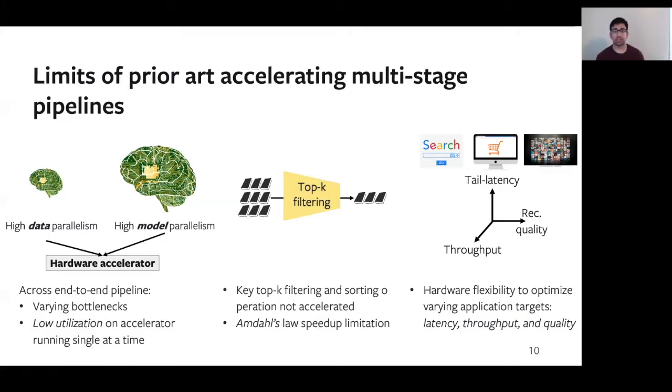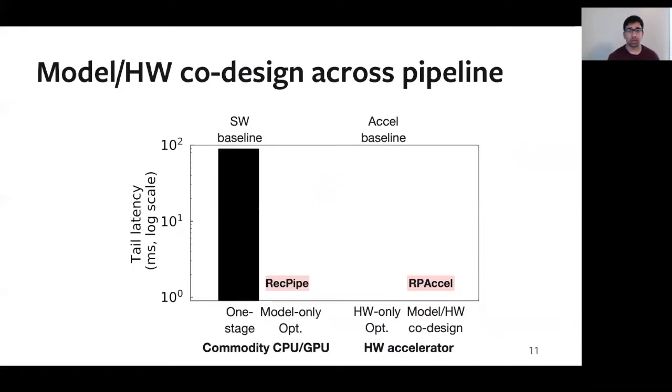To address these limitations, this work proposes very deep model hardware co-design for end-to-end recommendation pipelines. Before we get into the core results and the design contributions of this work, let's see the performance optimization opportunity available by co-designing models and hardware. Here on the y-axis, we have latency, and on the x-axis, we start with a baseline one-stage CPU recommendation engine, and we'll add model-only optimizations, hardware-only optimizations, and model and hardware optimizations.